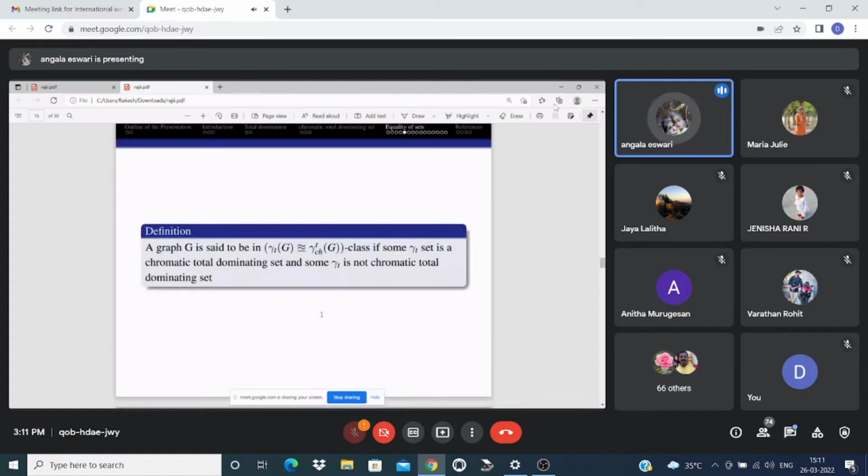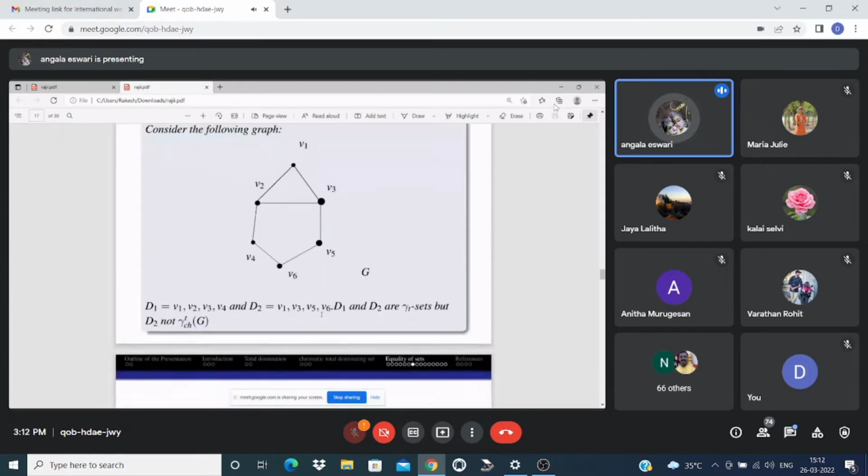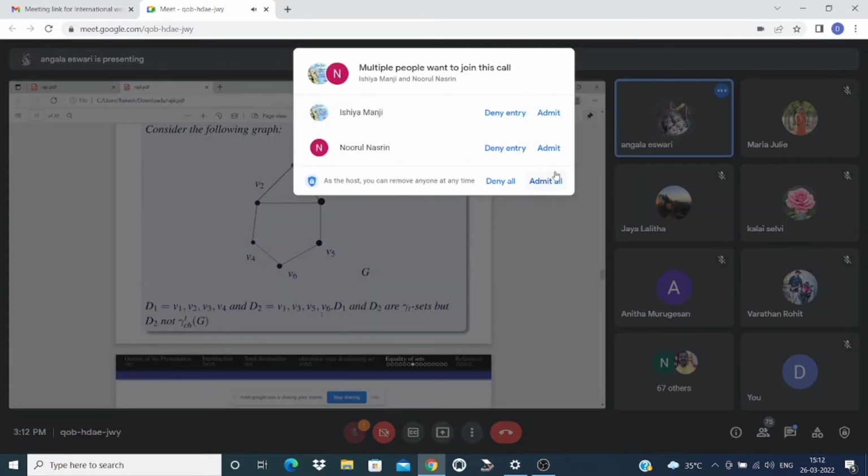The second definition: a graph G is said to be in the gamma T approximately gamma CHT class if some total dominating set is a chromatic total dominating set and some total dominating set is not a chromatic total dominating set. Example, in this graph, V1, V2, V3, V4 is a set and another total dominating set is V1, V3, V5, V6. D1 and D2 both are total dominating sets, but D1 is a chromatic total dominating set whereas D2 is not a chromatic total dominating set.